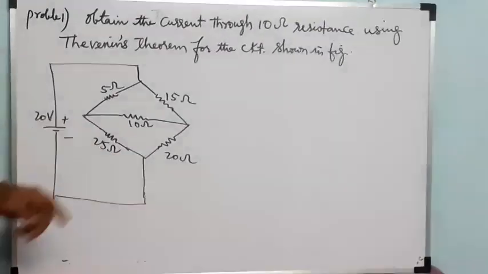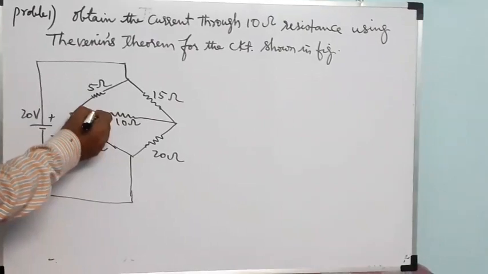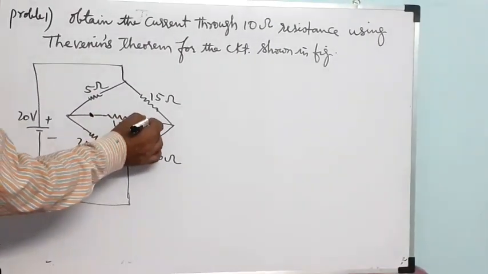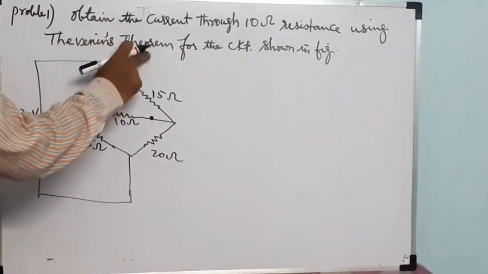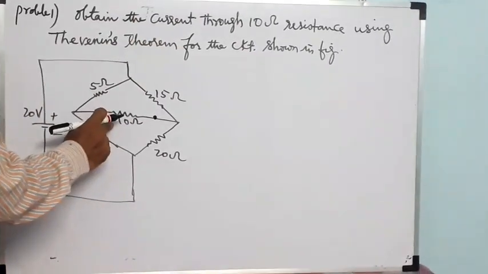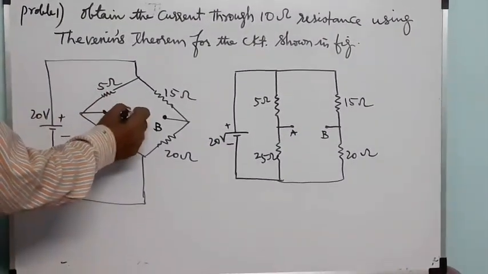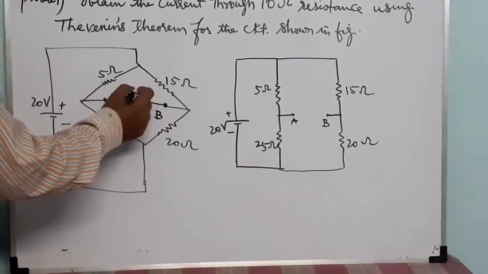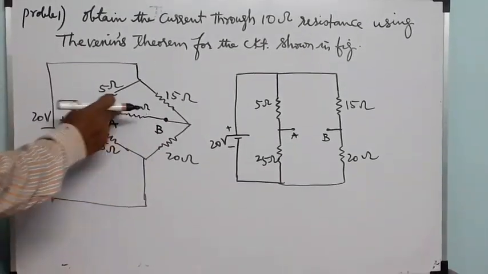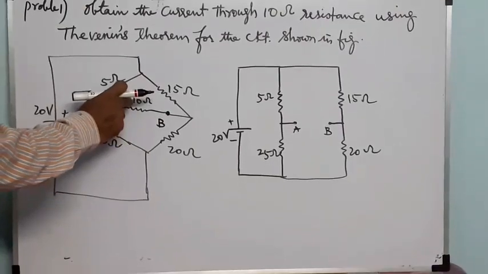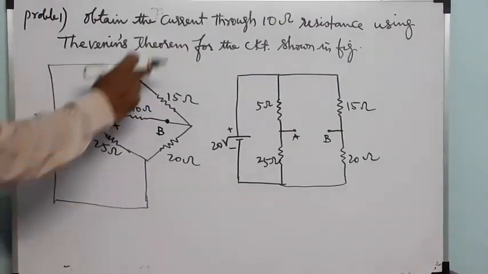By applying Thevenin's theorem, find the current in the 10 ohm resistor. We have to find the current in the 10 ohm resistance by applying Thevenin's theorem.